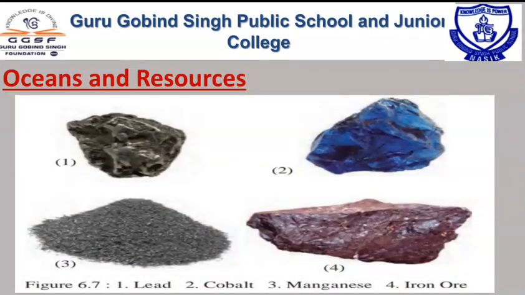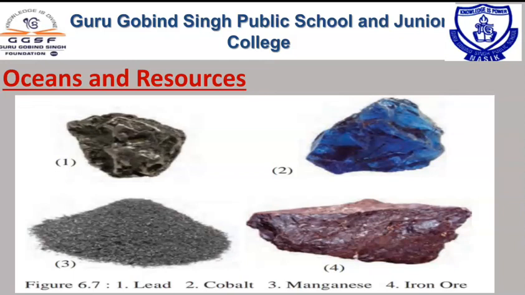Now dear children, oceans and resources. We have already learned that oceans help in the distribution of temperature, but from the ocean we also get some minerals and aquatic animals. The ocean is one of the rich sources of minerals and resources. In this picture you can see the first is lead, the second is cobalt, the third is manganese, and the fourth is iron ore.